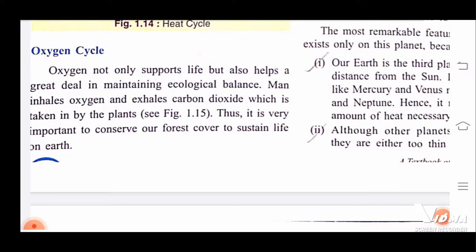Oxygen not only supports life but also helps a great deal in maintaining ecological balance. So we know that oxygen is important for us.